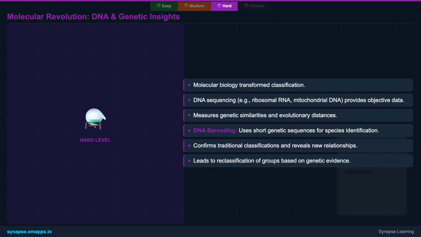This genetic evidence often confirms traditional classifications but has also unveiled surprising new relationships, leading to the reclassification of entire groups. It's like having a genetic blueprint that tells us the true family tree, sometimes revealing cousins we didn't even know existed, and helps us draw much more accurate phylogenetic trees than morphology alone.